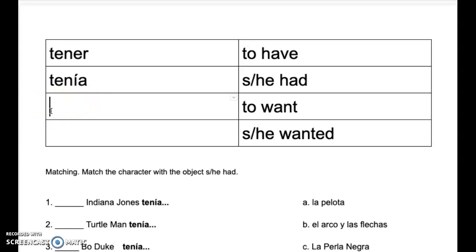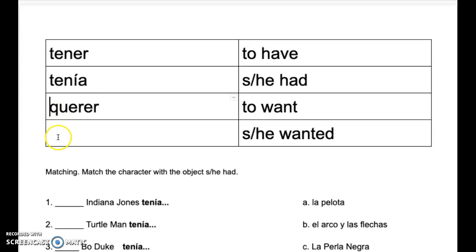Next, we're going to go back to the unconjugated verb, to want, and that in Spanish is querer. Remember my QU, I'm not going to say que, I'm going to say querer. Querer is to want.